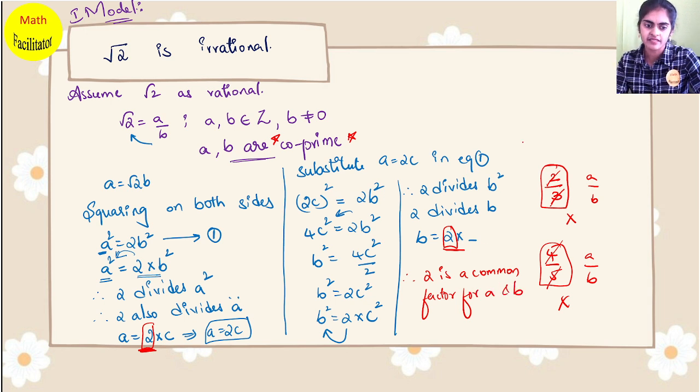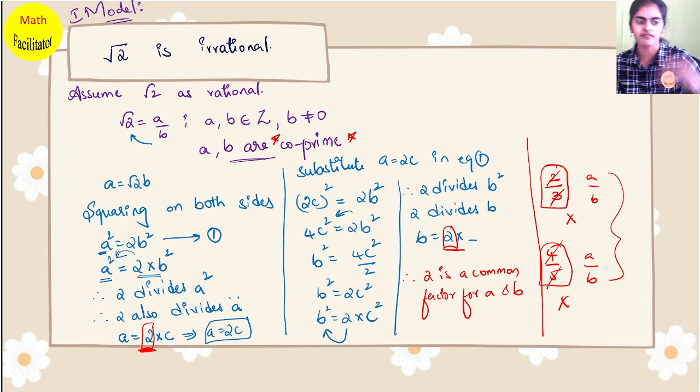But the very first condition you have taken is a and b are co-prime numbers. I told you there are no common factors for co-prime numbers. Therefore, we have arrived at a wrong conclusion. You have taken a and b as co-prime, but after solving you arrived that a and b have a common factor other than 1, which is wrong.